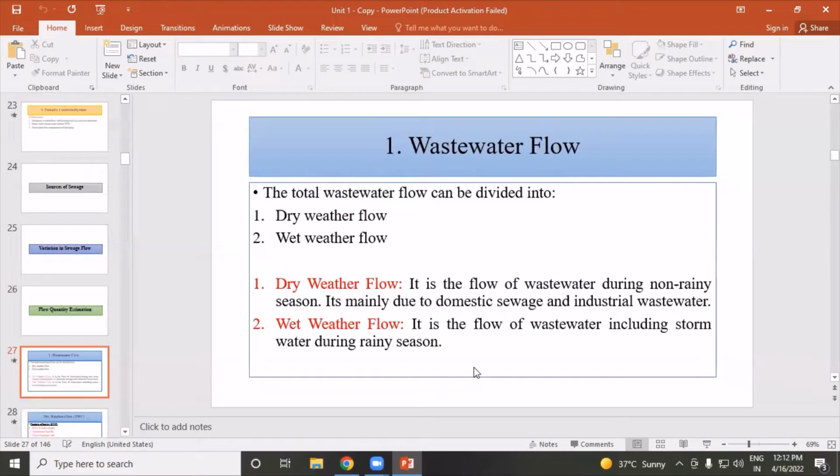So what is dry weather flow? It is a flow of wastewater during non-rainy season. It is mainly due to domestic sewage and industrial wastewater. Second term, wet weather flow. It is the flow of wastewater including storm water during rainy season.